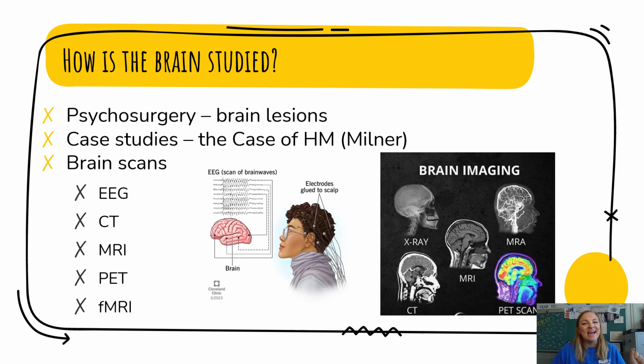The last thing we're going to talk about for this video is how the brain is studied. We have talked about how behavior is studied through the biological lens, but now we need to look at the structures of the brain and the nervous system.